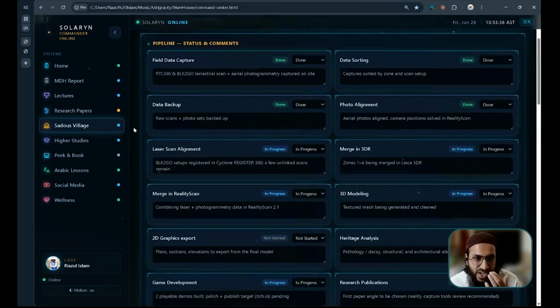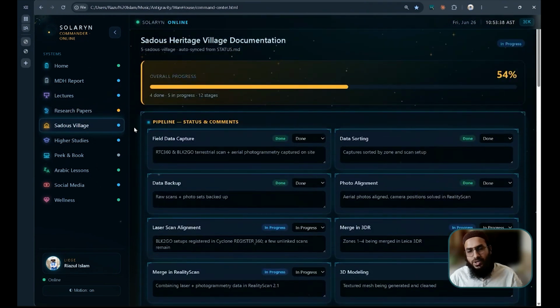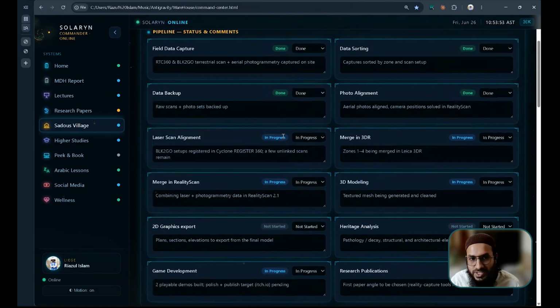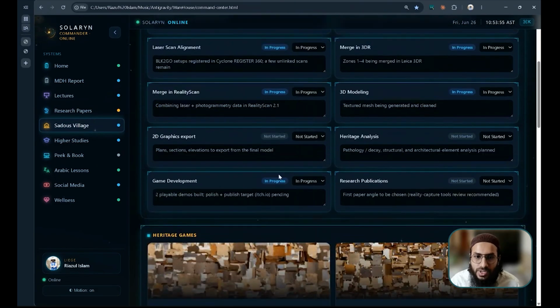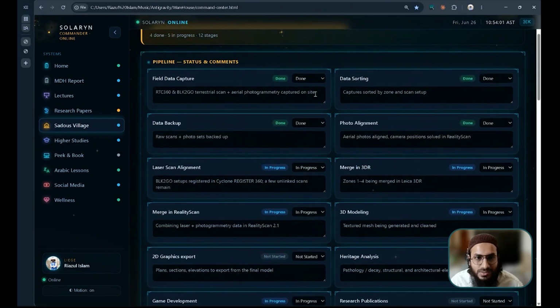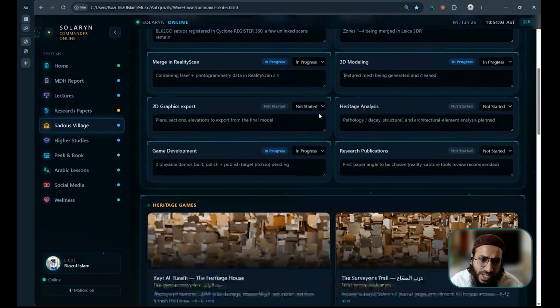Then this is Sodhu's Village. It's a project that we are working on with our Masters in Digital Heritage students. If you have any projects in architecture or in any other field, you can track your projects like this. You can have a pipeline where you have all the statuses, whether it's done, in progress, or not started yet. Like research for this one, we did not start. Game development is in progress. And the data capture is done.